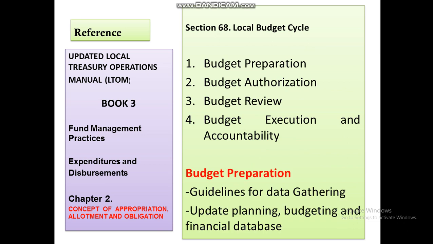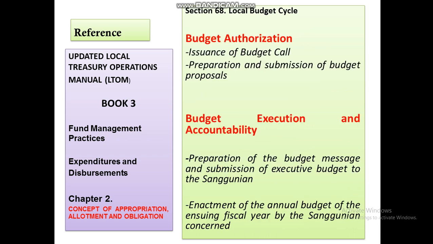And paano natin malalaman among this cycle kung what cycle siya na belong? For budget preparation, there is this so-called guidelines for data gathering. The activity made is update planning, budgeting, and financial database. For budget authorization, the activity made by the LGU is the issuance of budget call, the preparation and submission of a budget proposal. For execution and accountability, there is this activity so-called preparation of budget message and submission of executive budget to the Sanggunian, enactment of the annual budget of the ensuing fiscal year by the Sanggunian concerned.